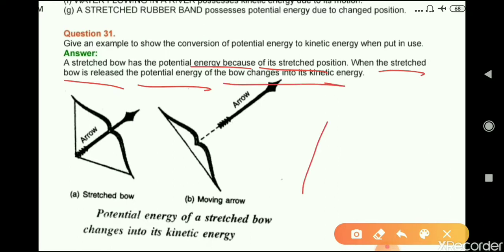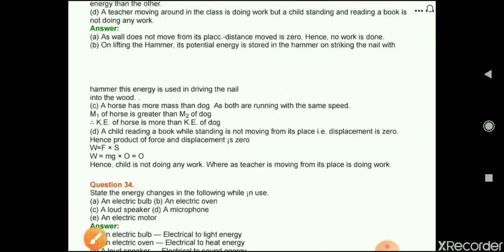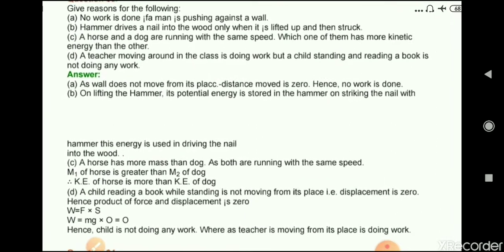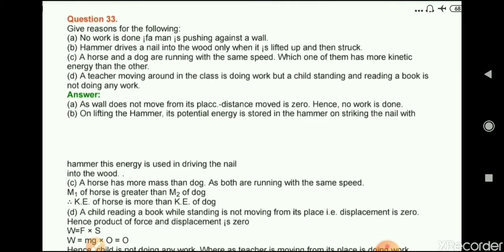Okay. Now question number 32: Give reasons for the following. A: No work is done when a man is pushing against a wall. Answer: As the wall does not move from its place, distance moved is 0, hence no work is done.